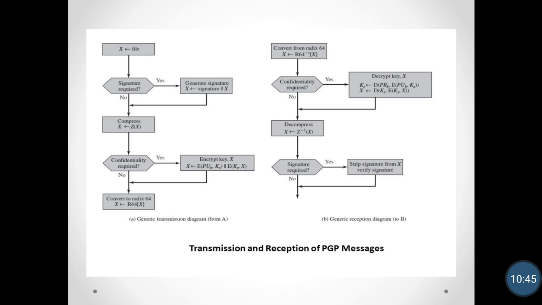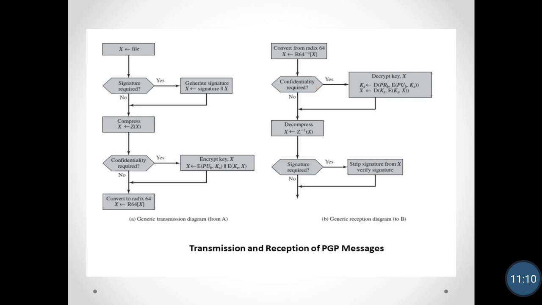As you can see in this diagram, transmission and reception of a PGP message. We have a file X. First we generate a signature on that file, then we compress it, and for confidentiality we use the public key of B and the session key, and that complete file is converted into Radix 64 format.